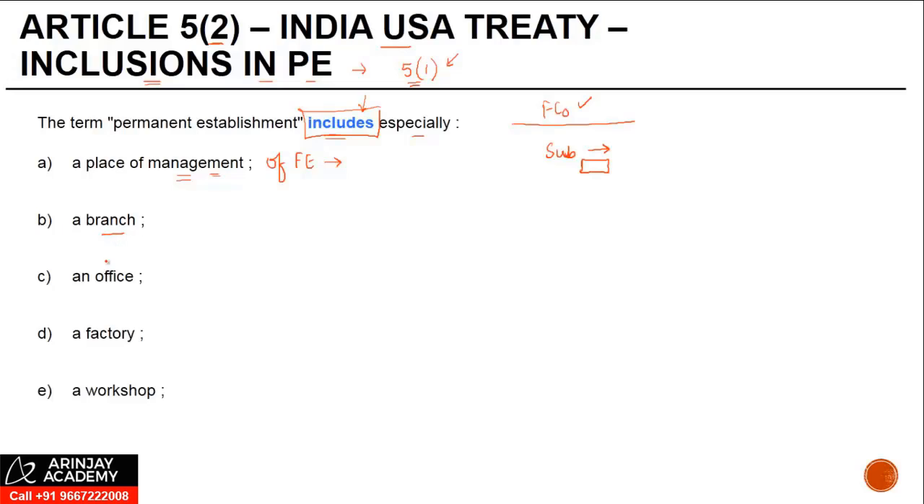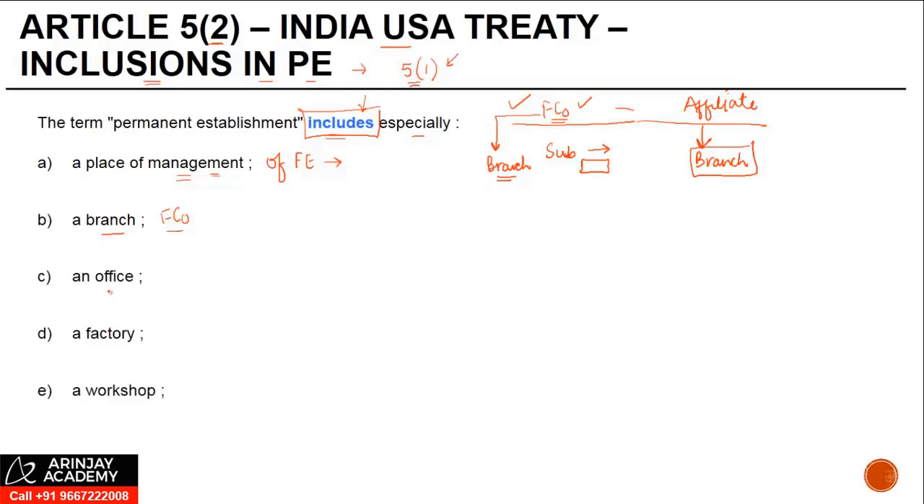A branch. Now, when we talk about a branch, again, we are talking about the branch of the foreign company, right? Suppose this FCO has an affiliate, and this affiliate has a branch in India, which also helps the FCO in some work. This branch of the affiliate will not amount to a PE of the foreign company because the branch has to be of the foreign company. If they have a branch, normally it is construed as a PE.